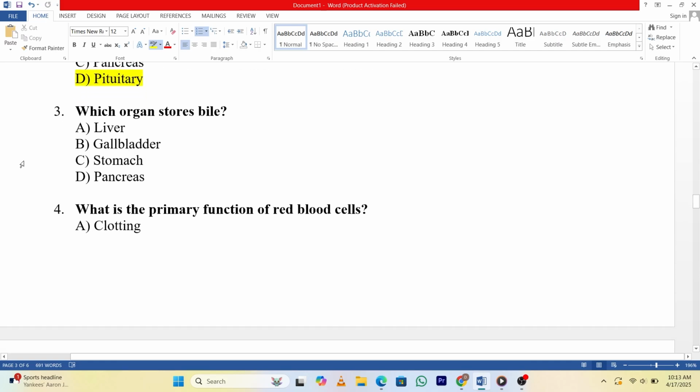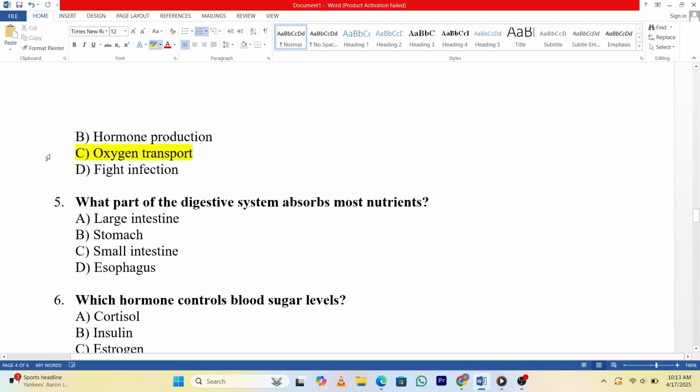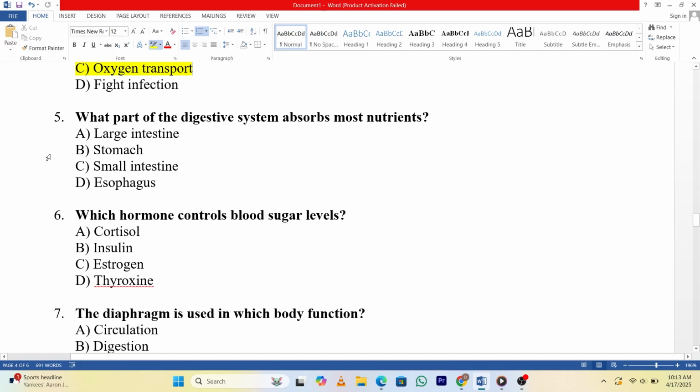3. Which organ stores bile? A. Liver. B. Gallbladder. C. Stomach. D. Pancreas. Answer: B. 4. What is the primary function of red blood cells? A. Clotting. B. Hormone production. C. Oxygen transport. D. Fight infection. Answer: C.